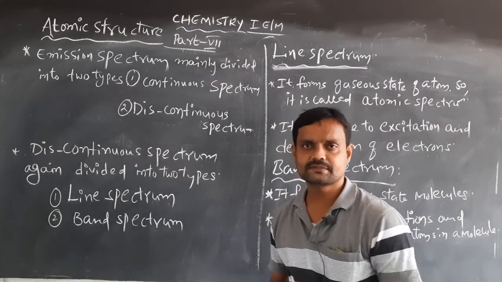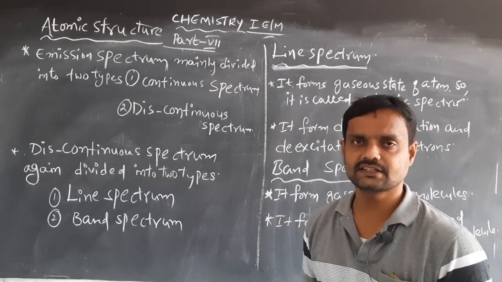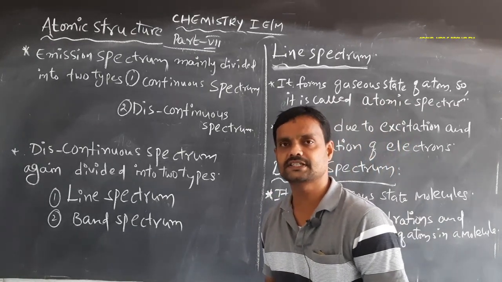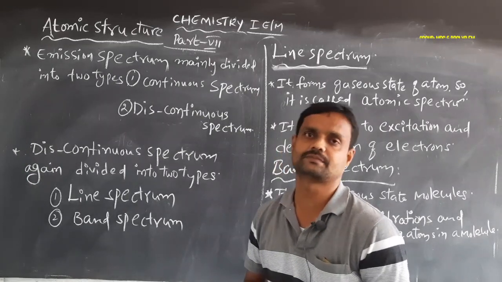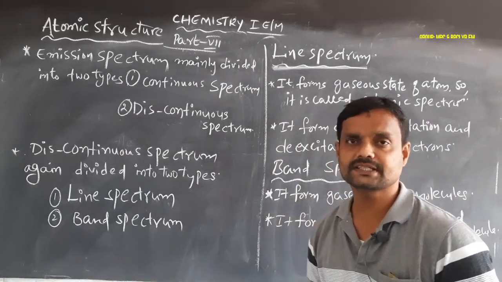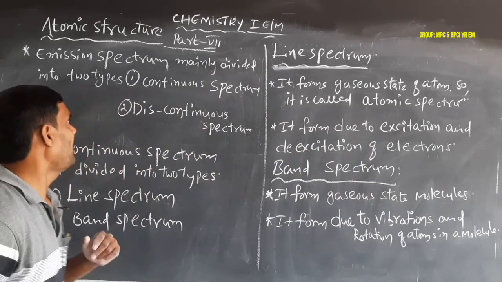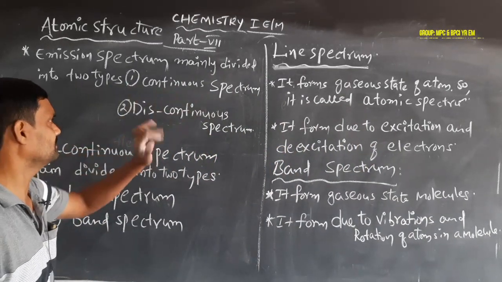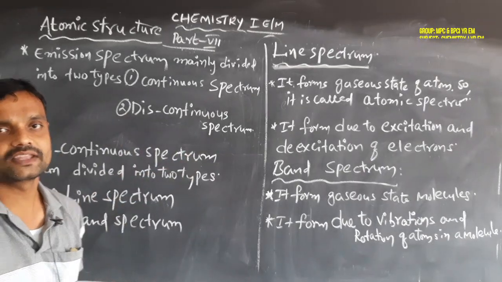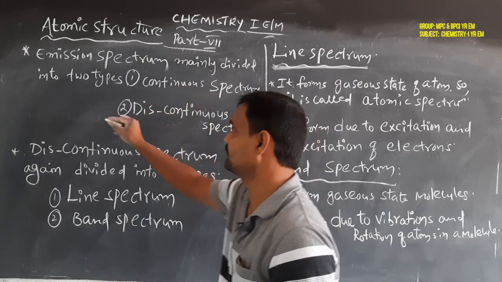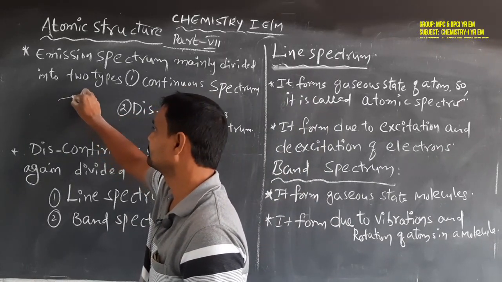So, mainly spectrum is of two types, emission and absorption. Already we discussed the meaning of emission and absorption. Again, the emission spectrum is divided into two types: one is the continuous spectrum and the other is the discontinuous spectrum. Simple meaning: continuous spectrum means the spectrum is formed continuously.